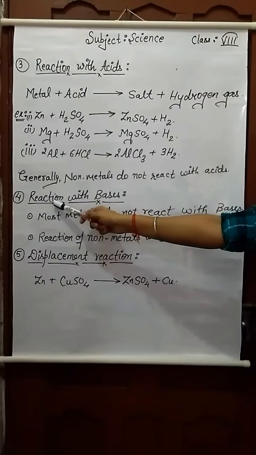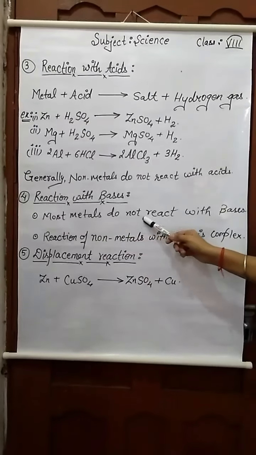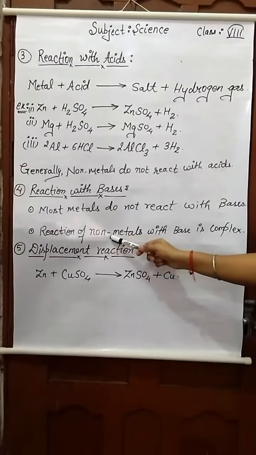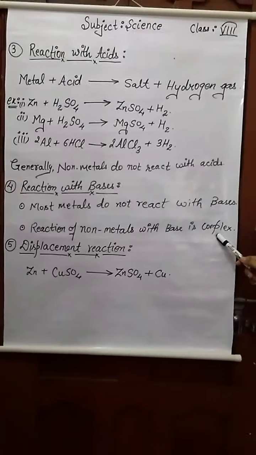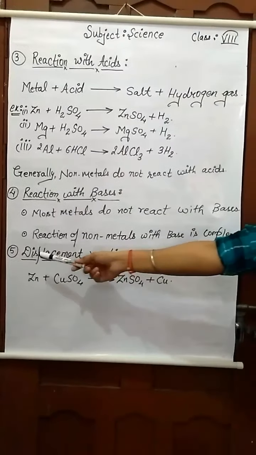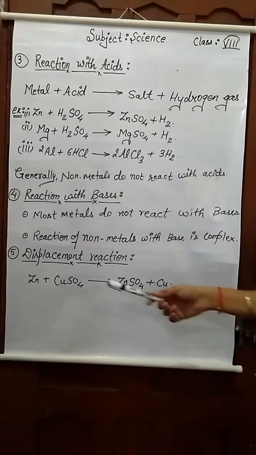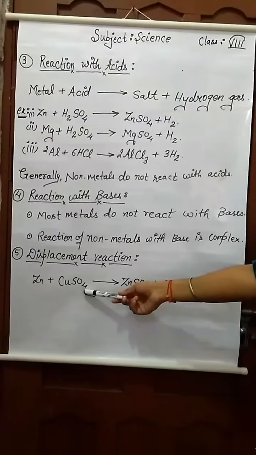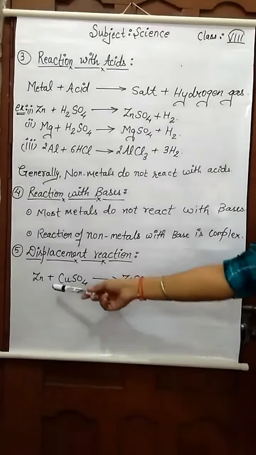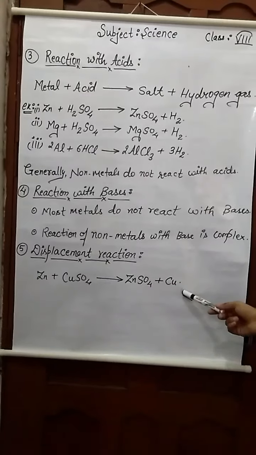Now our fourth chemical property is reaction with bases. Most metals do not react with bases. Second point is that the reaction of non-metals with bases is complex, so we will study it in higher classes. Now our fifth property is displacement reaction. What is a displacement reaction? When zinc reacts with copper sulfate it produces zinc sulfate and copper. Here zinc sulfate is formed, which means copper is displaced.